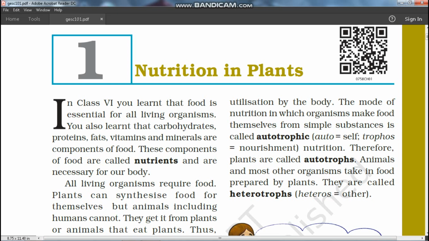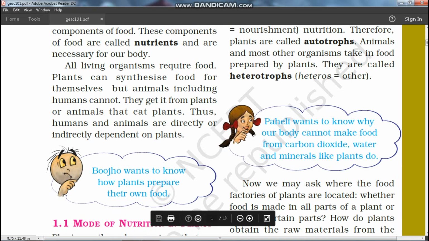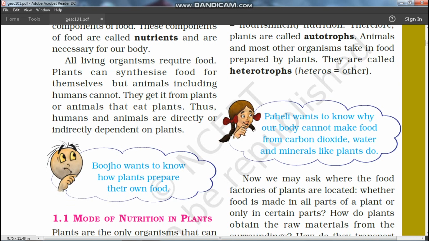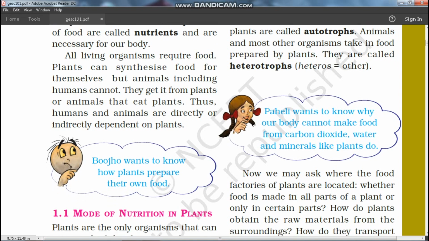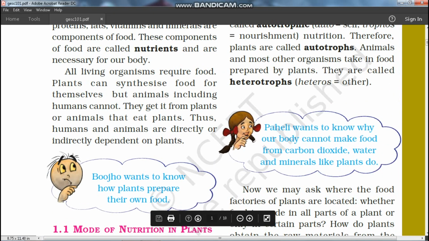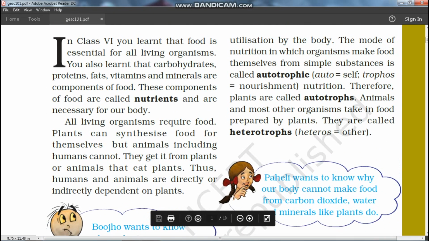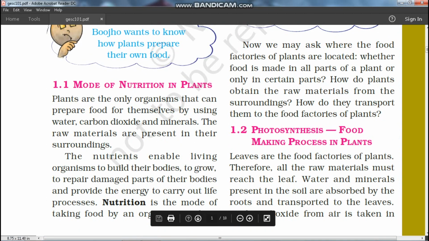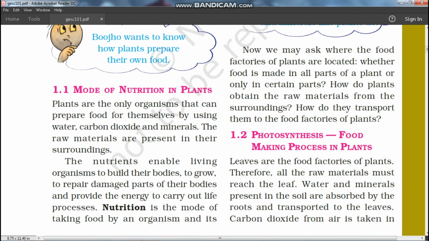While animals and most of the other organisms take prepared food from plants, so they are called heterotrophic. Heteros means other and trophos means nourishment, meaning nourishment from others. This will be called heterotrophic nourishment, or you can say heterotrophic nutrition. So, students, nutrition means taking of food and its utilization in the body. This whole process is known as nutrition.